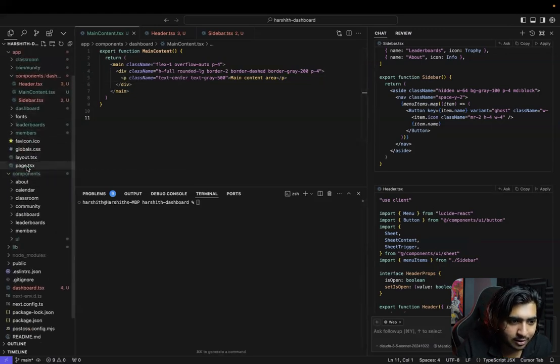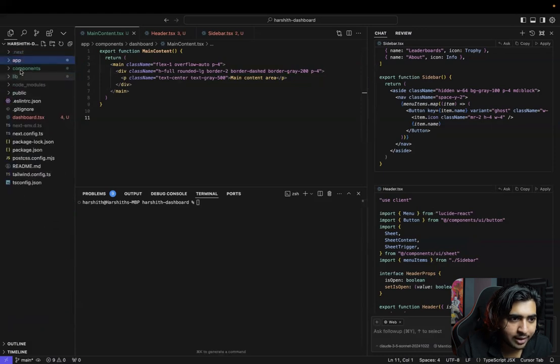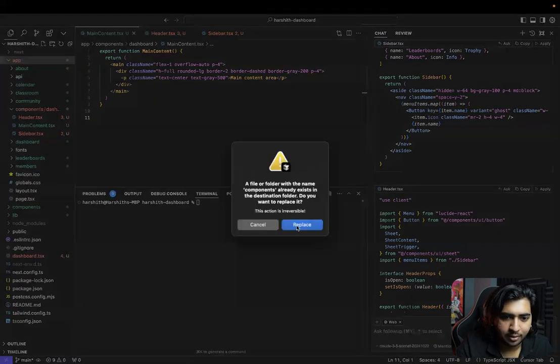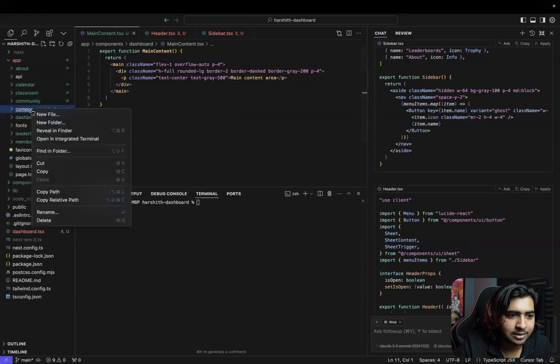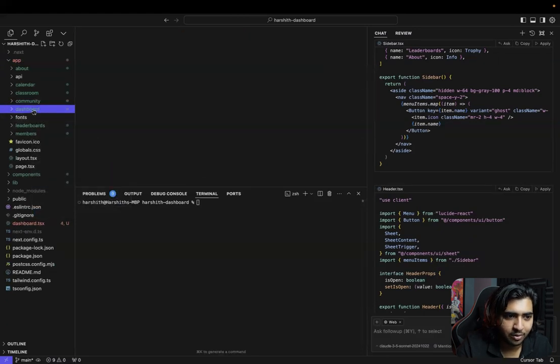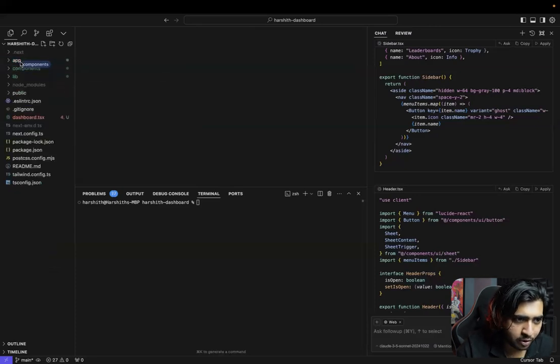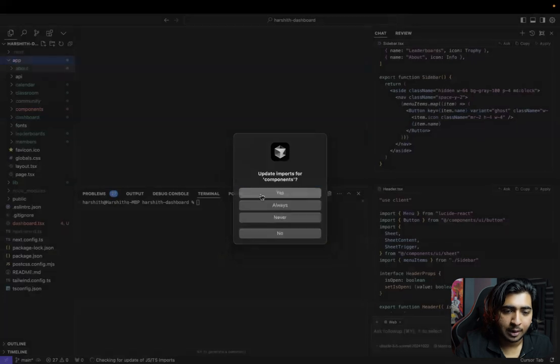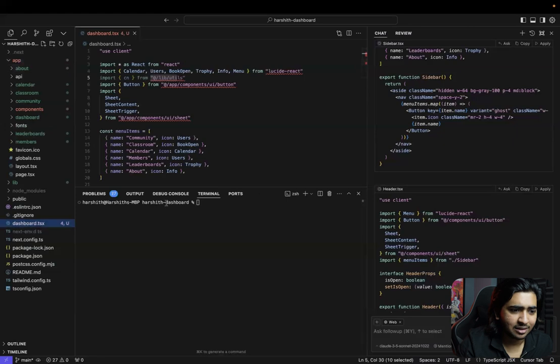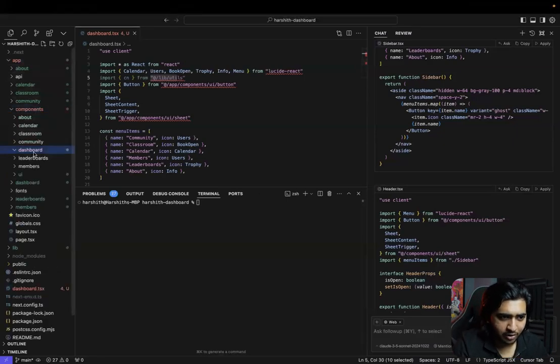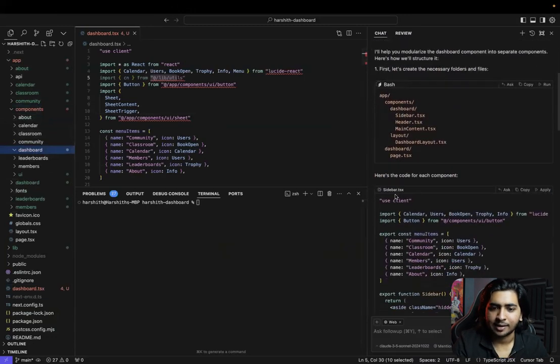Now what we can do is, first, let's move this components folder inside the app. Okay, we can't replace, we don't want to replace, all right. You know what, I think we can replace. Let's just delete this for now. All right, just move the components back into app, update all the imports. Yes, let's just update the imports. That is fine. This doesn't matter. So now we've got components here, we've got dashboard here. Now let's go ahead, do this again.